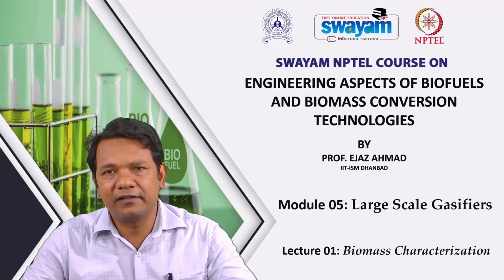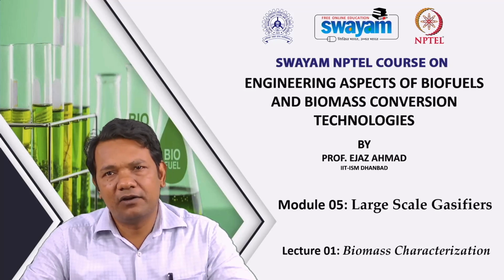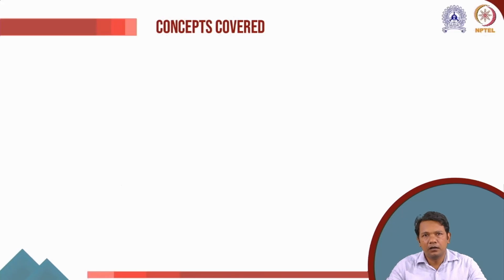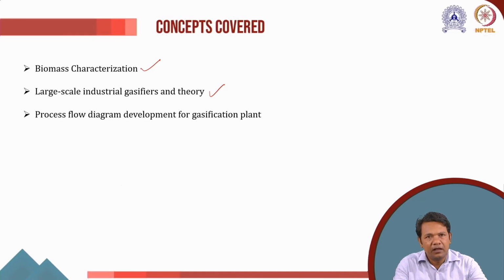To begin with, we'll discuss primarily the biomass characterization so that we can understand what kind of properties are required. In this week, the different topics that we'll cover will largely focus on the commercial gasifier. However, to understand what kind of feed is suitable for a commercial gasifier, we have to understand the biomass characterization. So we'll begin with the biomass characterization and then gradually move towards the large scale industrial gasifier and their theory. We'll also discuss how to develop the process flow diagram for the gasification plant of commercial scale.